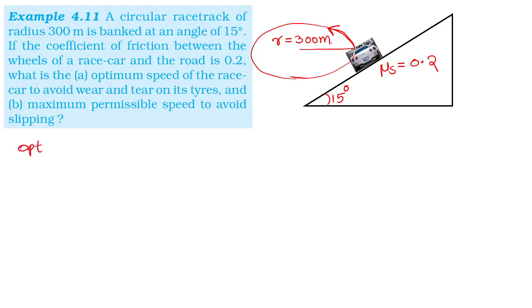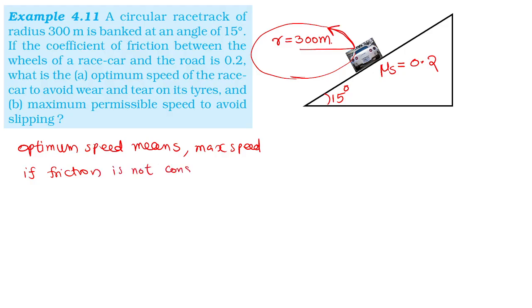I will give you a simple definition for that. Optimum speed means, let me write it in a sentence. Optimum speed means maximum safe speed if friction is not considered. Yes, it is possible sometimes.